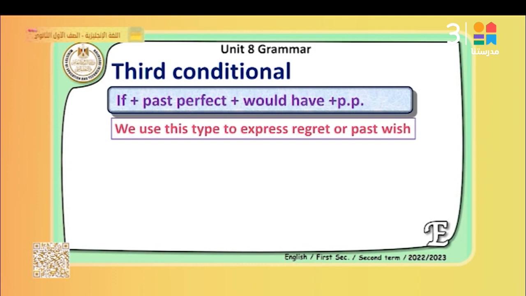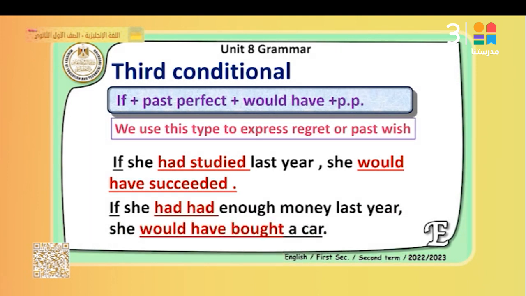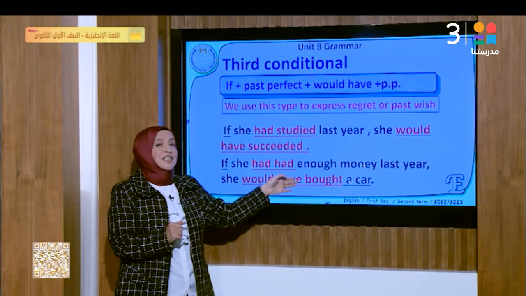Something we wished we had done, I wish I had done in the past, or something I had done and I regret it. For example, if she had studied last year, she would have succeeded. What does it mean? It means that she didn't study and she didn't succeed. So she regrets that. So she said, if she had studied, she would have succeeded. Another example: if she had had enough money last year, she would have bought a car. What does it mean? It means that she didn't have enough money last year, so she didn't buy a car. So it expresses again the